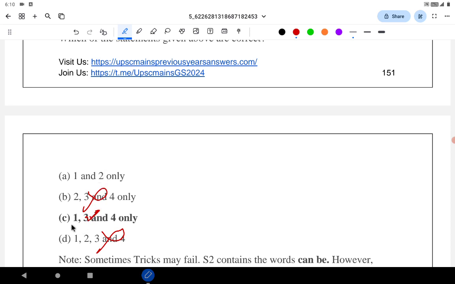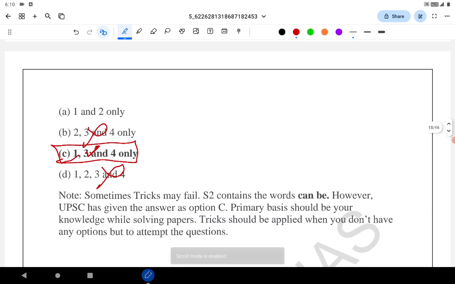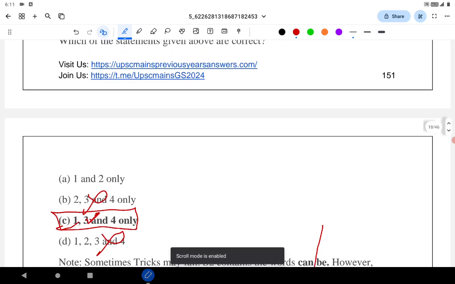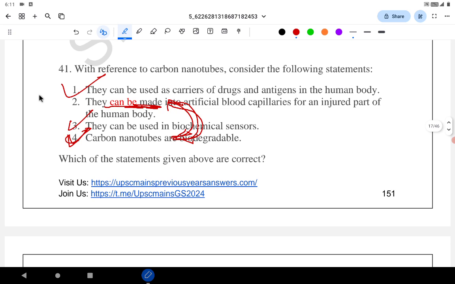Three is correct, so C is the answer. UPSC normally gives a hint. Before using the tricks, please understand this, first use your basic knowledge. Once you exhaust your knowledge base, then only use the tricks or intelligent elimination techniques. The basic common sense here: something that is biodegradable cannot be used as a blood capillary for injured parts.